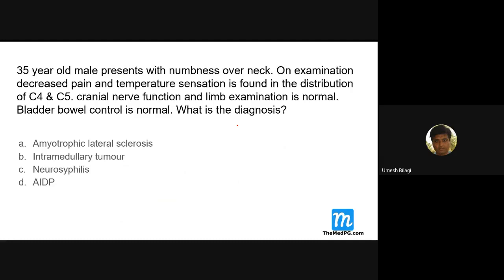A 35-year-old male presents with numbness over the neck. On examination, there is loss of pain and temperature sensation in the distribution of C4, C5. Cranial nerve function examination is normal. Bladder and bowel control is normal. What is the diagnosis? Amyotrophic lateral sclerosis. Can it be? Do you get sensory nerve involvement in motor neuron disease?